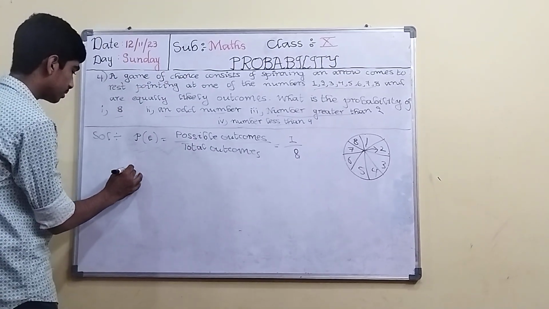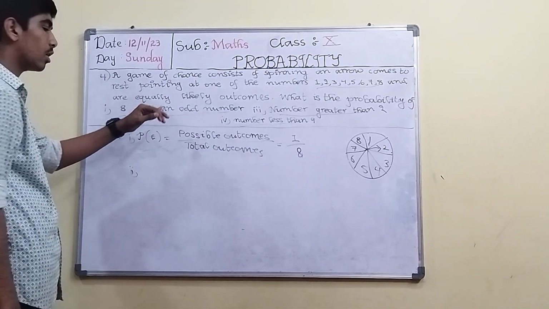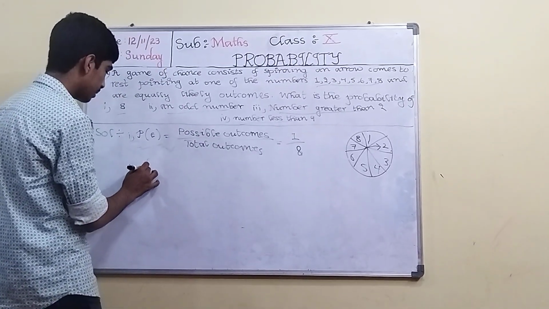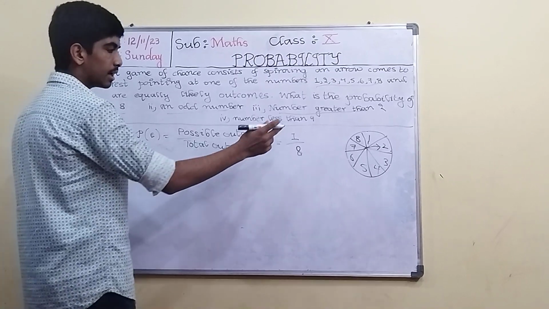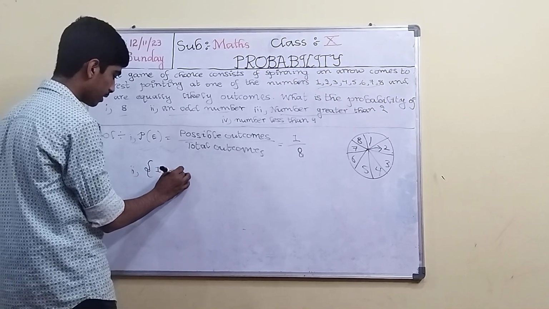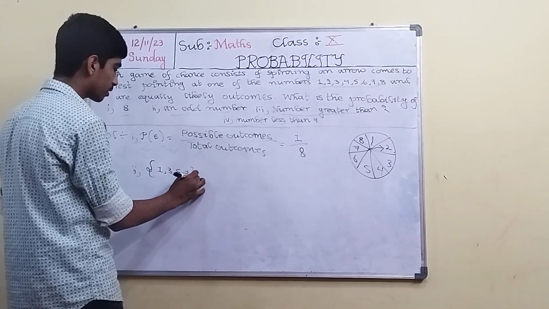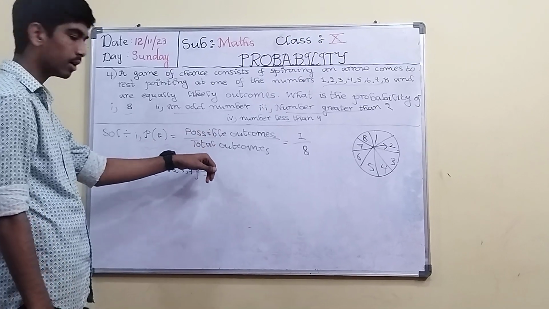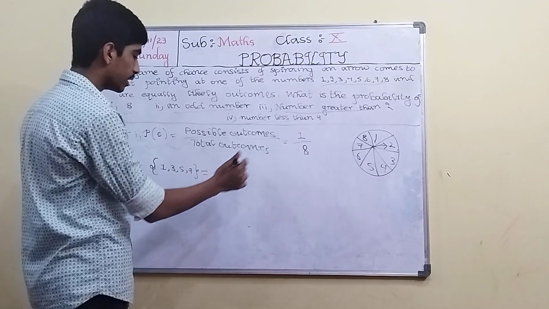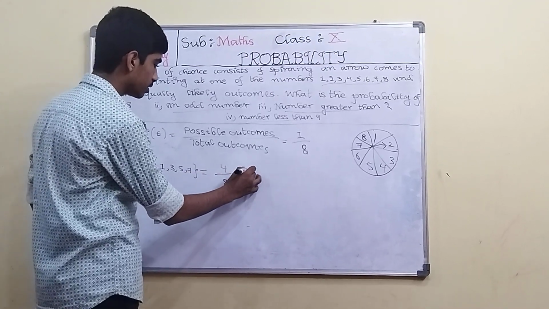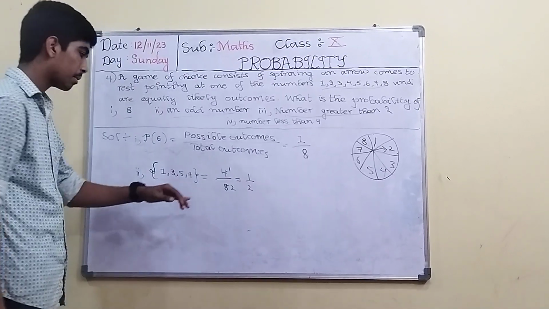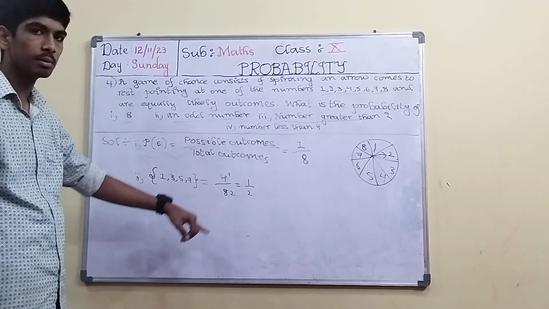Now the second question is an odd number. An odd number means between 1 to 8, what are the odd numbers? That will be the possible outcomes. Odd numbers are 1, 3, 5 and 7. These are the possible outcomes. So the formula is possible outcomes by total outcomes. There are 4 possible outcomes, so 4 by, what are the total outcomes? 8. 4 by 8 is equal to 1 by 2 because 4 ones are 4, 4 twos are 8. So the probability of getting an odd number is 1 by 2.